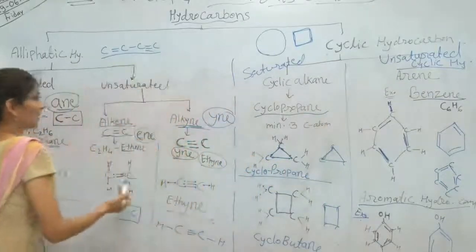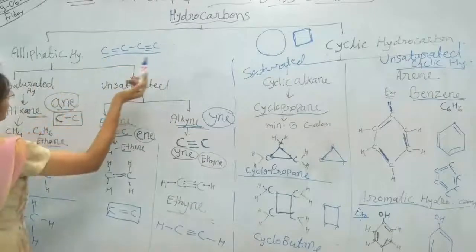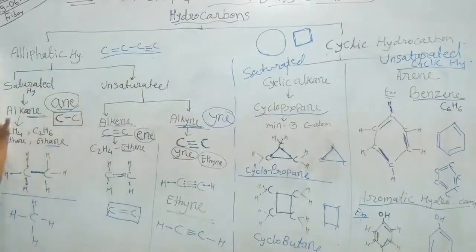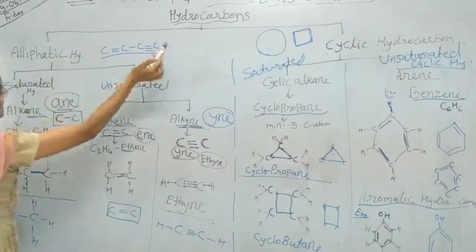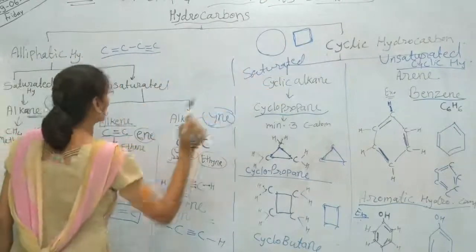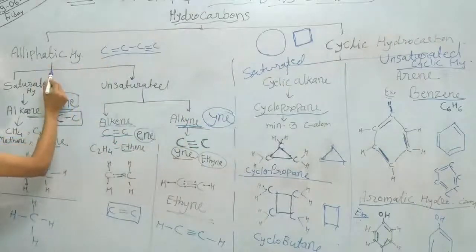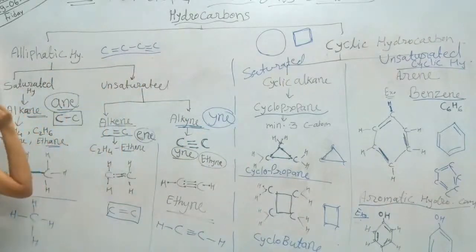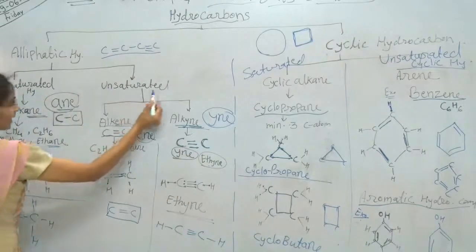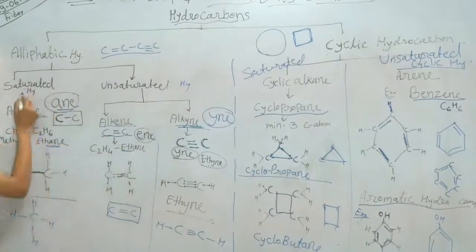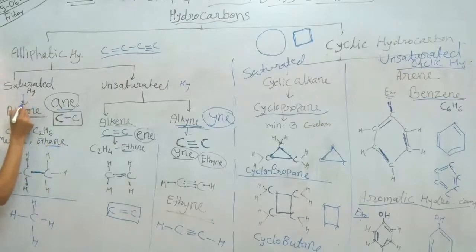Okay. So again I will revise. Hydrocarbons are divided into, it is very important, that's why I am revising again and again. Hydrocarbon is divided into aliphatic hydrocarbon and cyclic hydrocarbon. Under this, aliphatic means open chain structure of carbon compounds. Under this, saturated hydrocarbon and unsaturated hydrocarbon are present. Under saturated hydrocarbon, the alkane series will start here. From this alkane, the first compound is methane, then ethane, that we have seen.